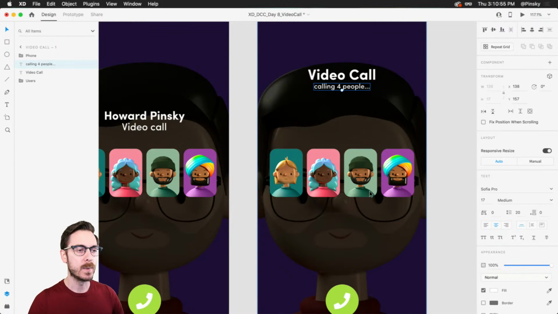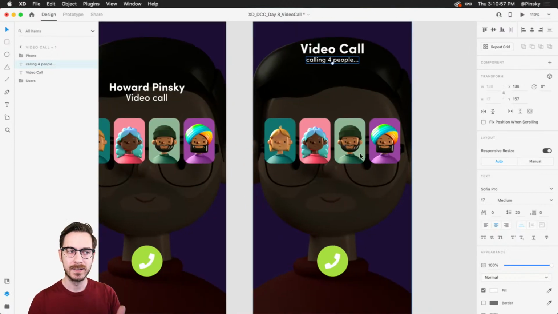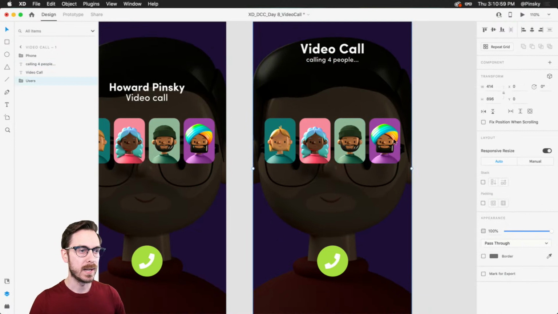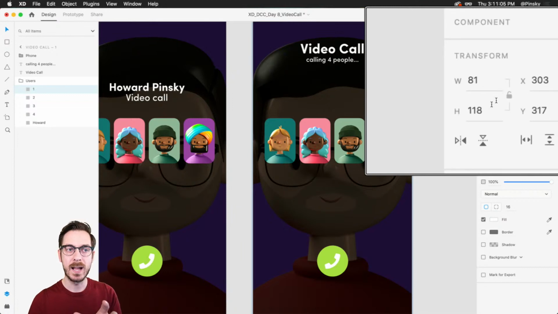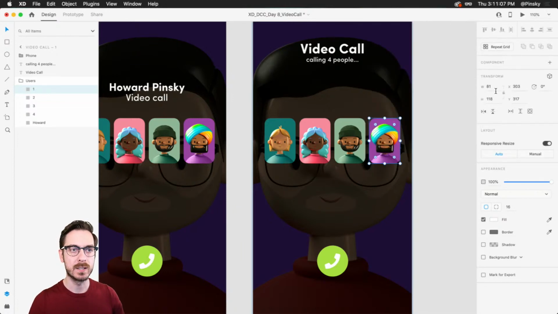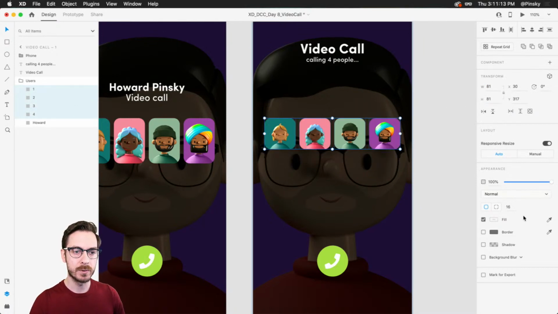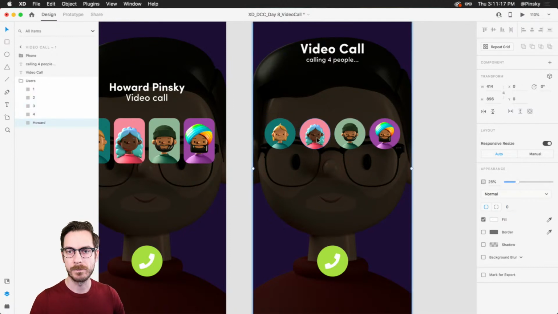I don't know. Anyways, so now what we're gonna do, we wanna put them in nice little bubbles. So I'm gonna start by selecting some of these users here. And I wanna make sure that over in the properties inspector, that the height matches the width, right? So the width is 81. So I'm gonna select all of these, set this to 81, and then I'm gonna round out the corners completely so we have circles. There we go.